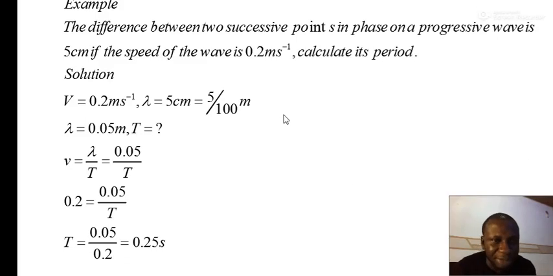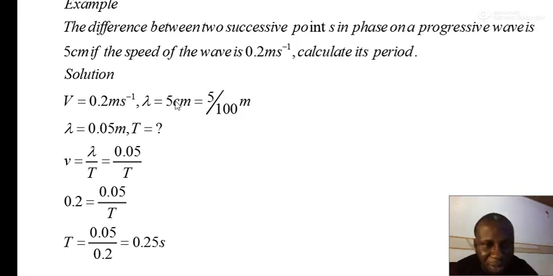Let's take a simple example. The difference between successive points in phase on a progressive wave is 5 centimeters. If the speed of the wave is 0.2 meters per second, calculate its period. Solution: v is equal to 0.2 meters per second according to the question. The wavelength is 5 centimeters.